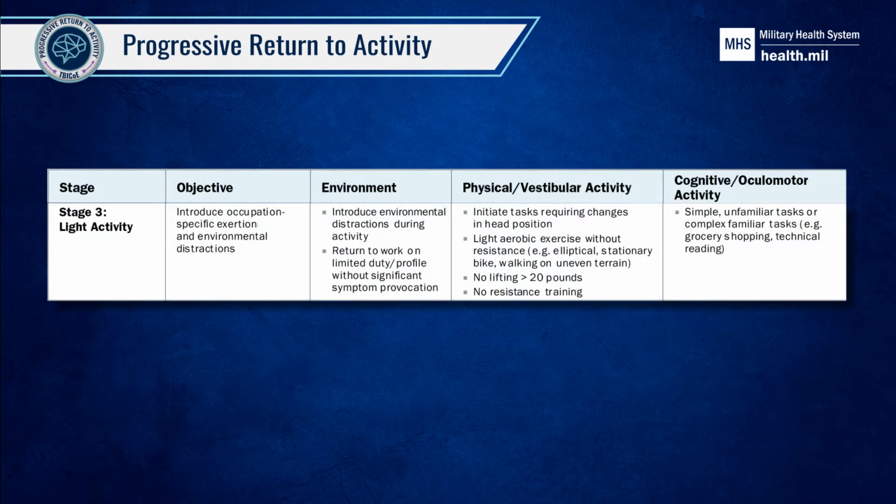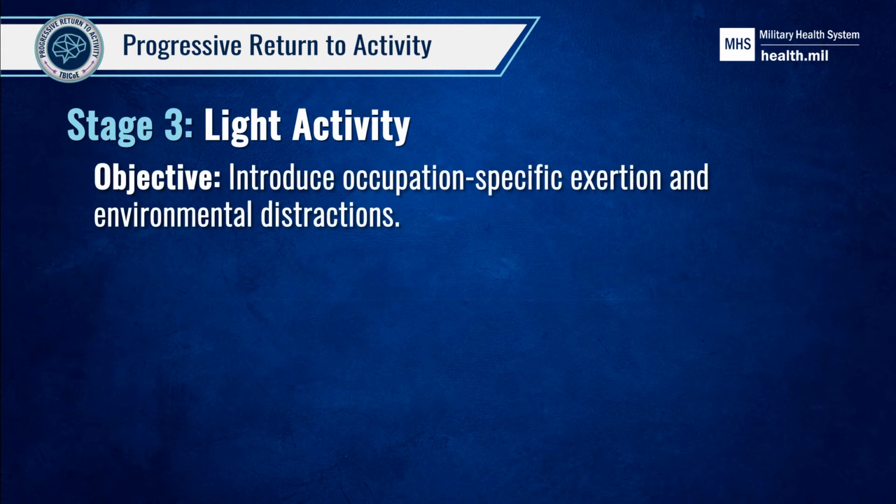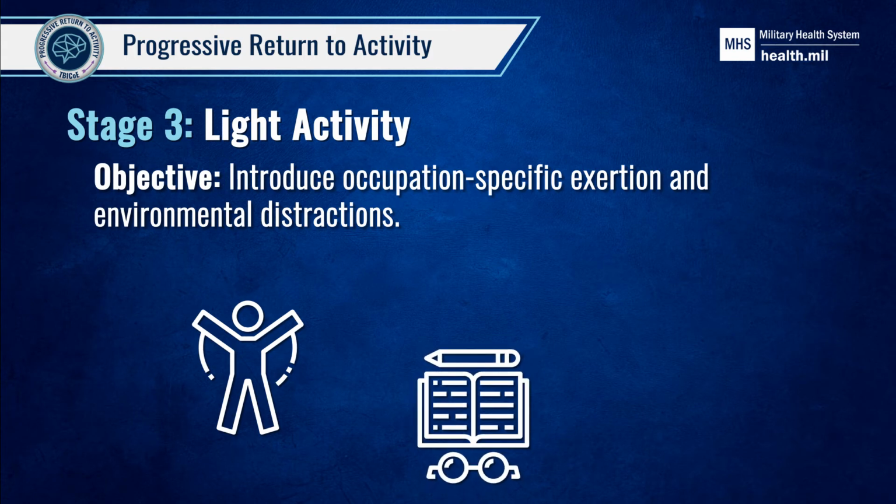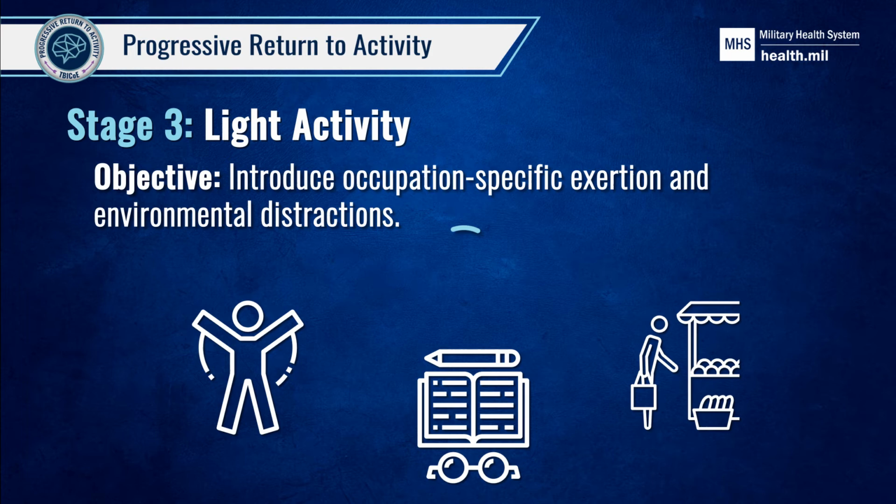Stage 3 is light activity. Here, the objective is to introduce occupation-specific exertion and environmental distractions. In this stage, the service member can perform physical activities that involve changes in head position, such as light aerobic exercise without resistance. They may also begin doing simple, unfamiliar cognitive tasks, such as technical reading, or they can start more complex familiar tasks, such as grocery shopping.